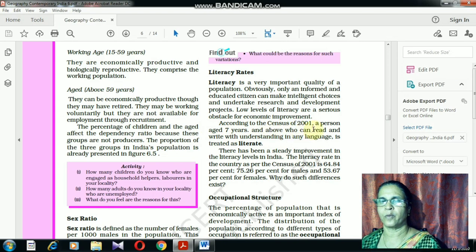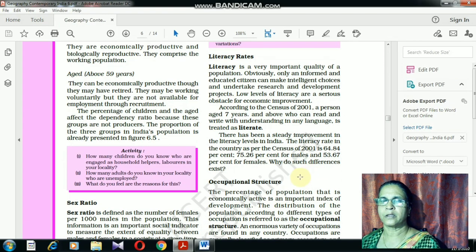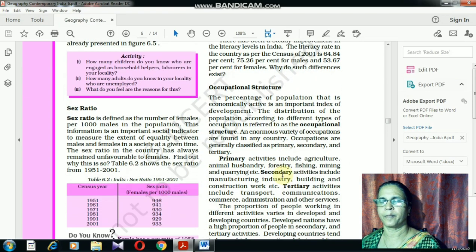According to the 2001 report, a person aged 7 years and above who can read and write with understanding in any language is treated as literate. Another question: what is the literacy rate in India? As per the 2001 report, 64.84% of people are literate in India.